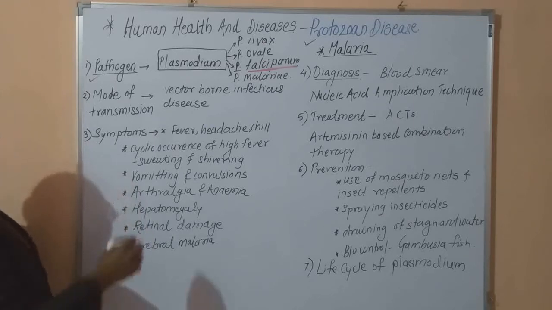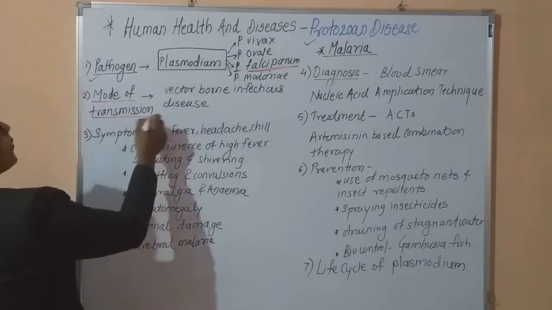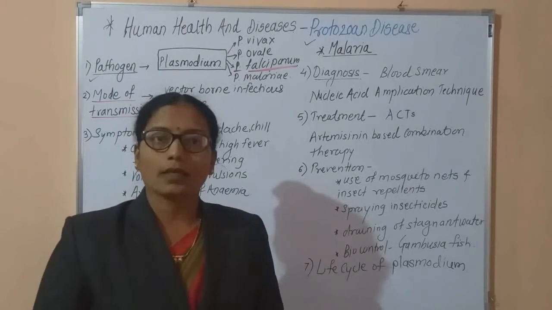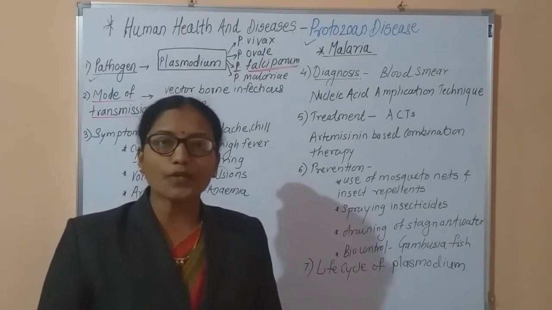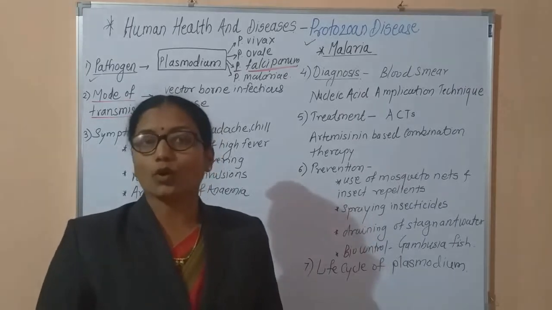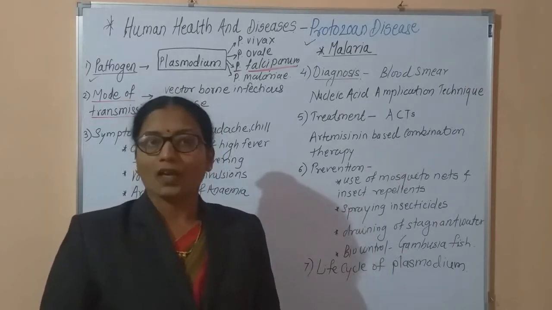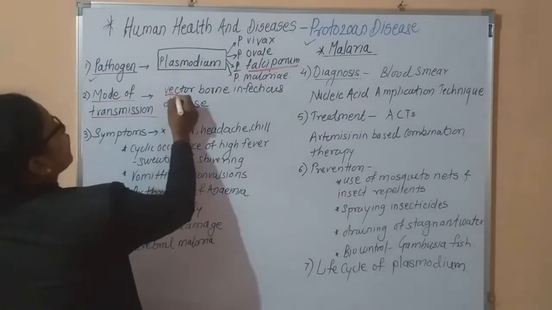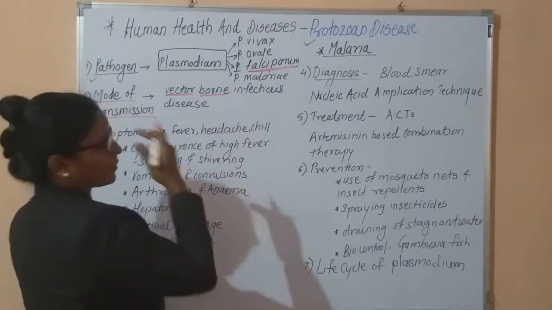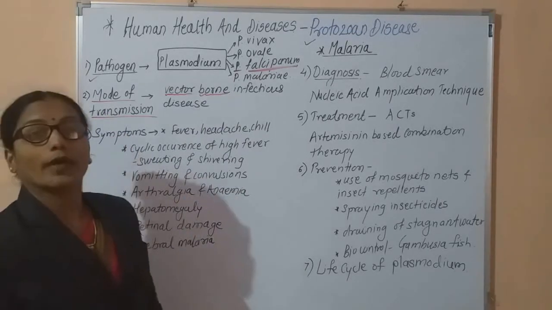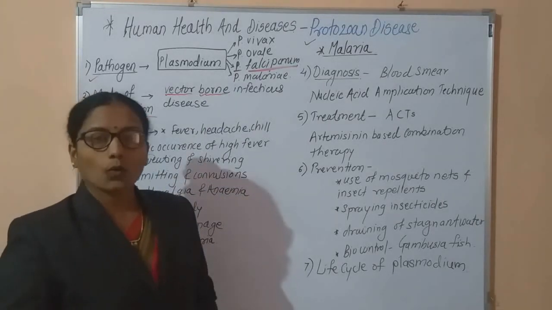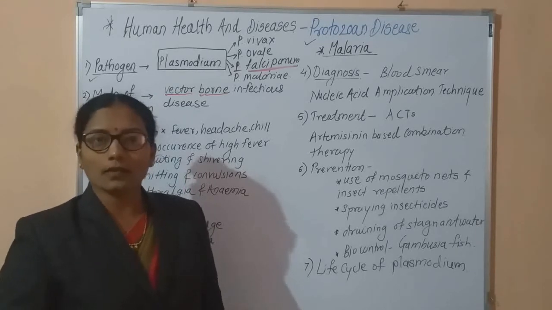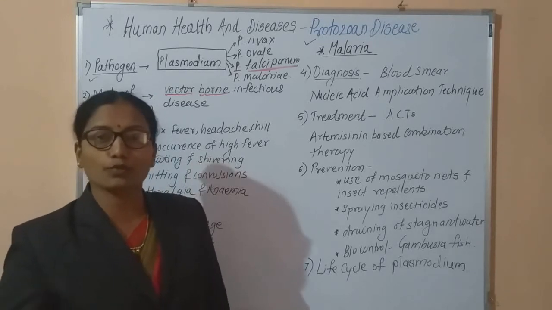Now, second, what is the mode of transmission? It means how the malaria disease is transmitted from one person to another. This is called the mode of transmission. Now remember, malaria is a vector borne disease. What is this? It is a vector borne disease. Vector means the carrier responsible for carrying the pathogen from one person to another.